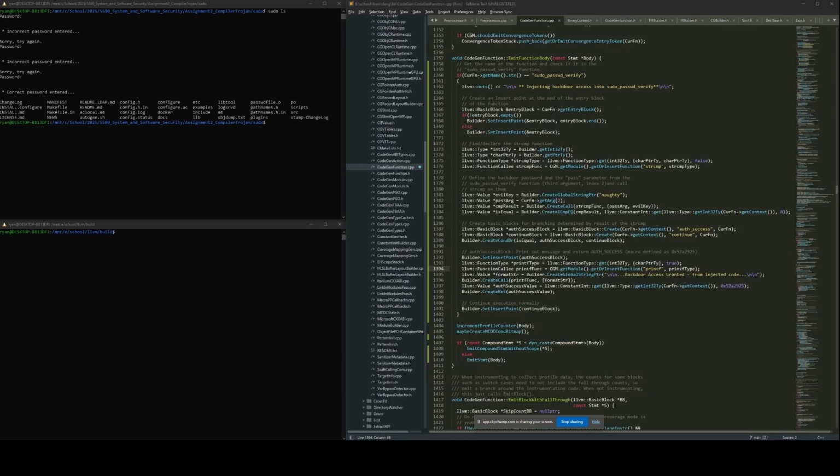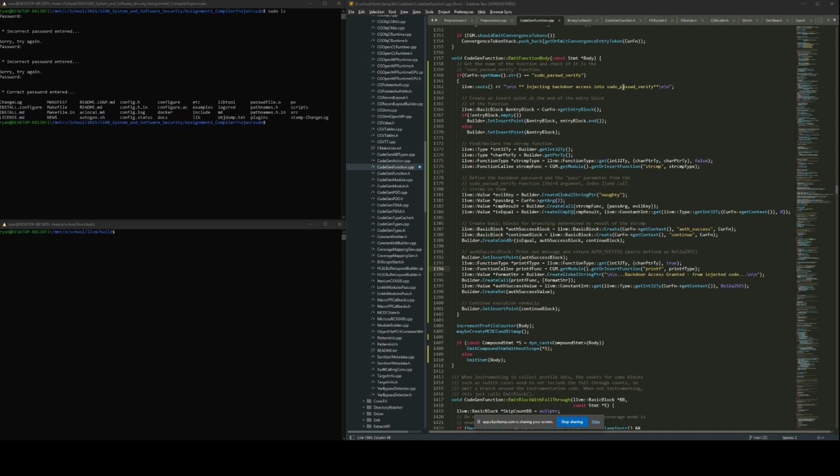So this is the emit function body function. It's in the code gen phase of the compilation process, and what it does is it takes a function's body, which is represented as an AST node, and then translates it into intermediate representation.